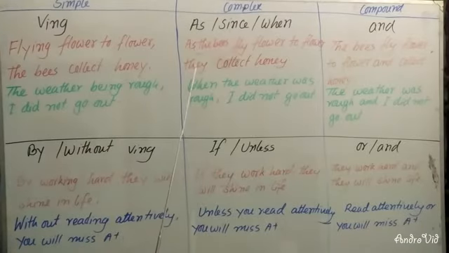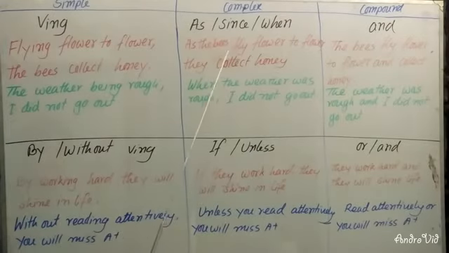You can see an example here: as the bees fly from flower to flower, they collect honey, and there is also a comma. This is called the subordinate clause, and this is the principal clause. Now you will have to change the subordinate clause. There are two finite verbs, and you will use one finite verb and the other will be non-finite.